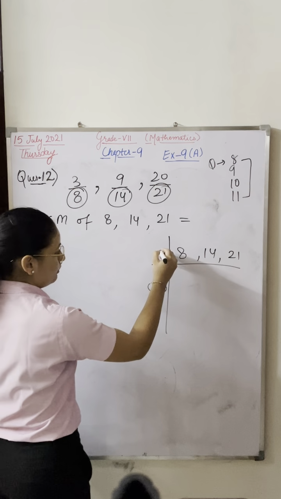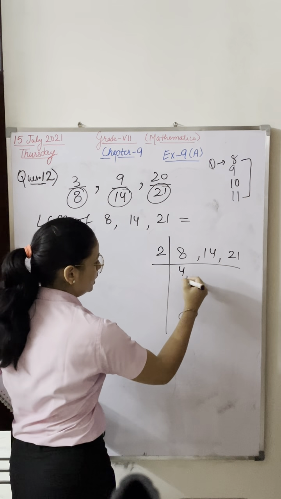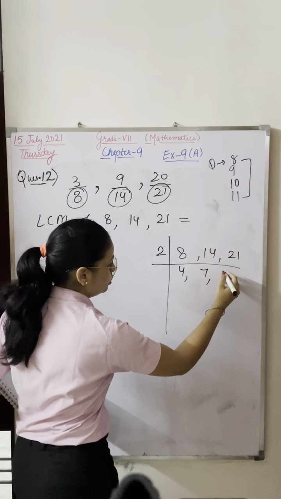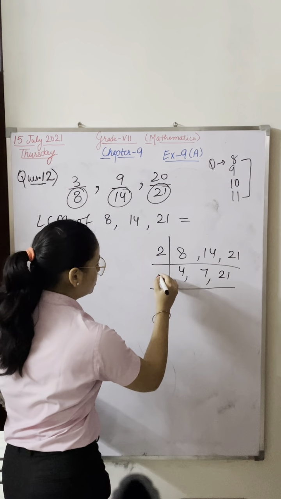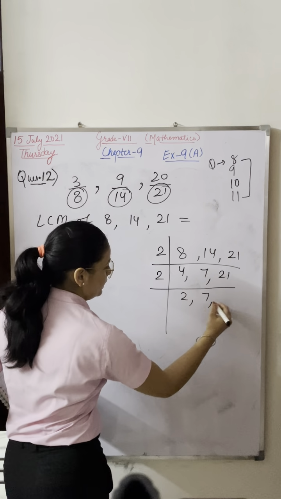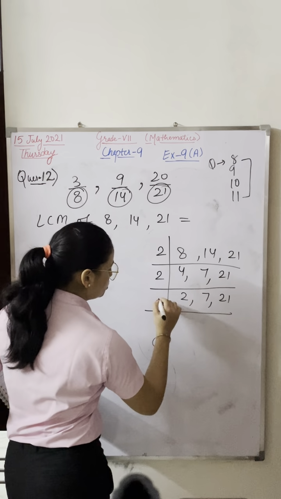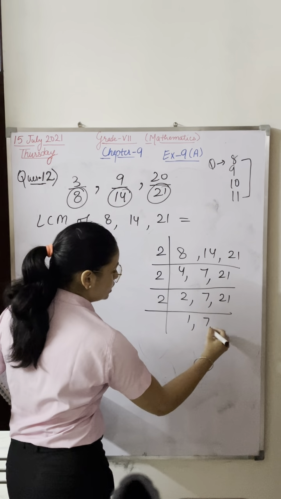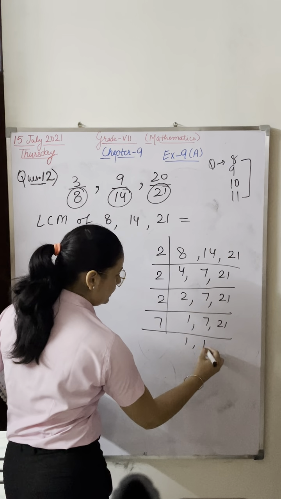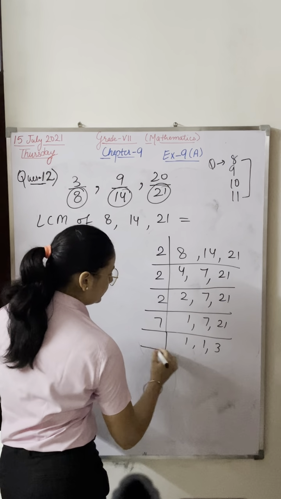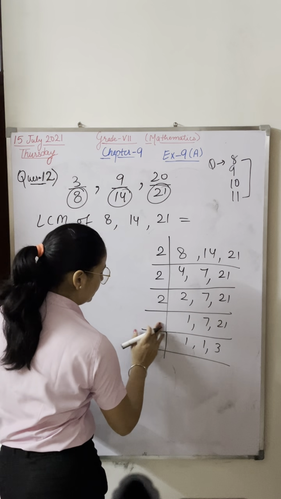It is going on table 2. 2 4s are 8, 2 7s are 14, and 21 will be as it is. Then 2 2s are 4, 7 and 21 will be here. 2 1s are 2, then 7 and 21 will be here. 7 1s are 7 and 3 7s are 21. First of all you can go on with table 3.